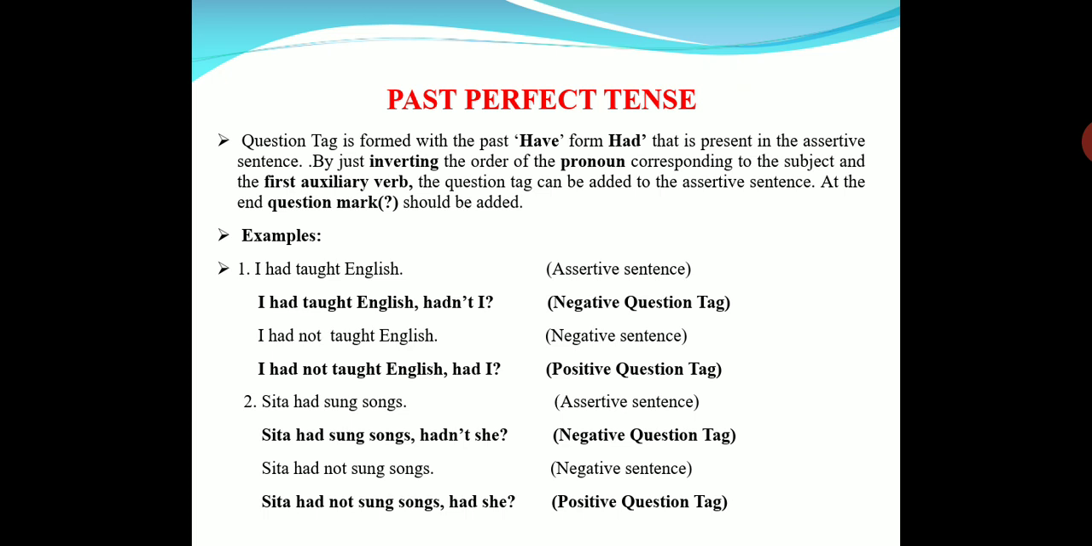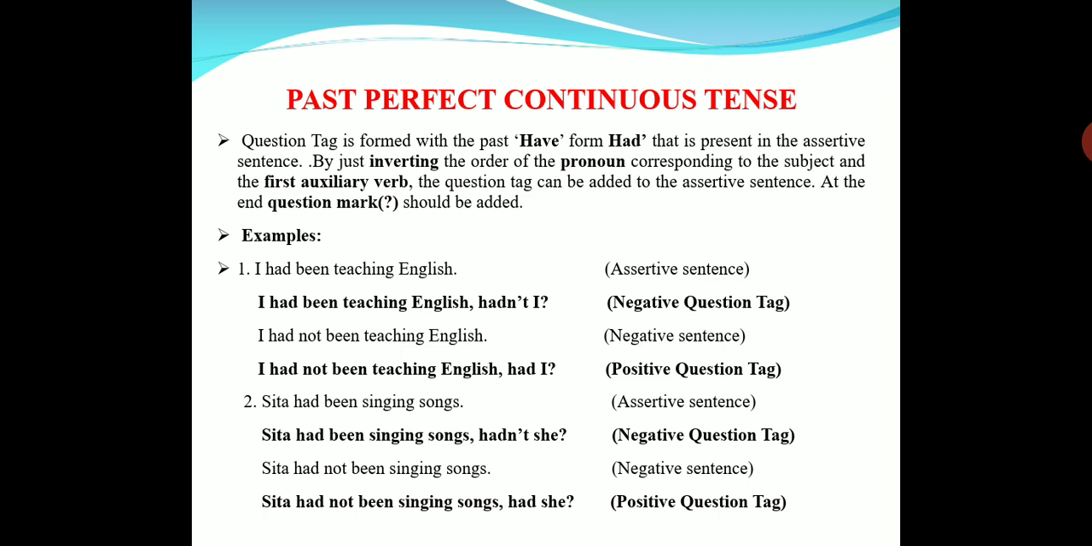I had not taught English, had I? Okay? For the negative, positive tag. Sita had sung songs. One more example. Sita had sung songs, hadn't she? Sita had not sung songs, had she? Sita had sung songs, hadn't she? Sita had not sung songs, had she? Okay? Positive sentence, negative tag, negative sentence, positive tag. Now, past perfect continuous tense. The same. Here also we use had, only the sentence structure is different, but the tag is the same.